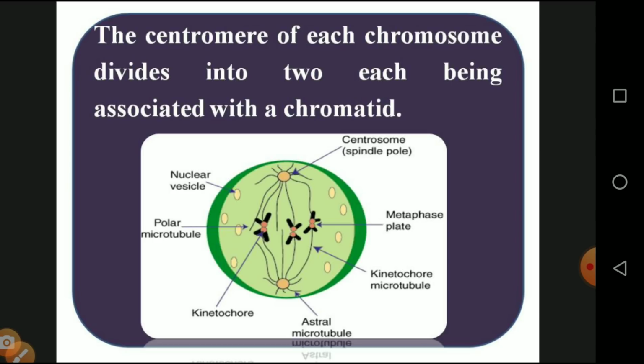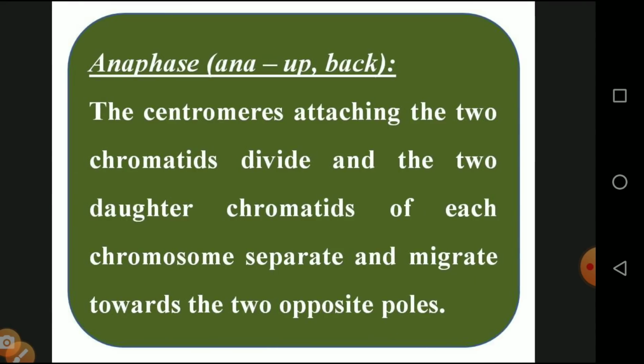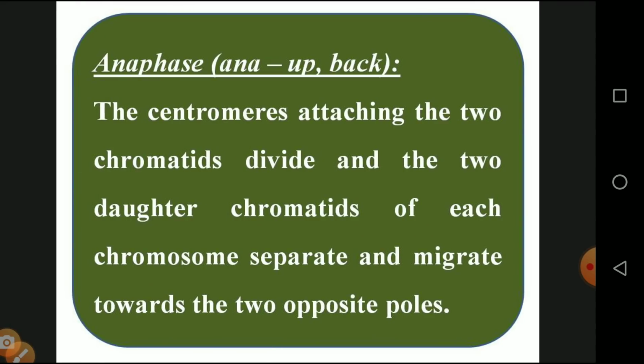We will see that the polar microtubule is attached to the centromere. The centromere is attached with spindle fibers, which are thread-like structures. They are pulled in opposite directions, so the centromere is pulled in opposite directions toward the antipole region. The chromosomes get divided and try to move in opposite directions. That is called metaphase. And the third one is called anaphase.